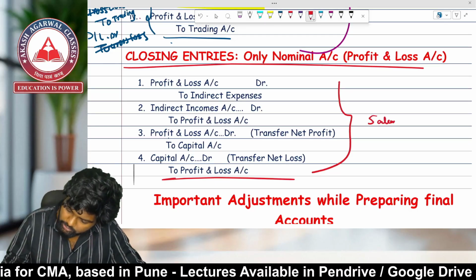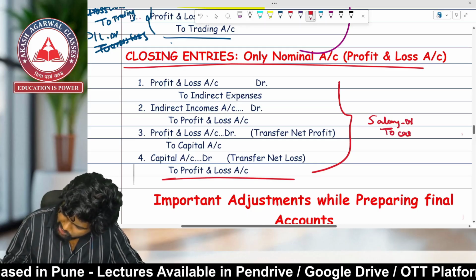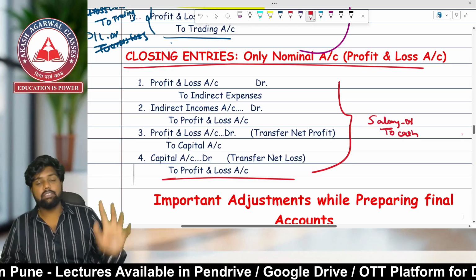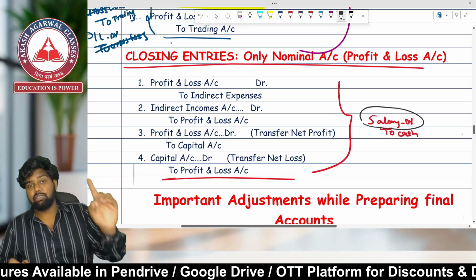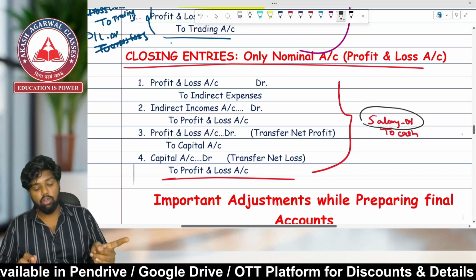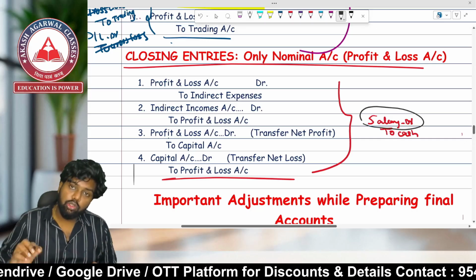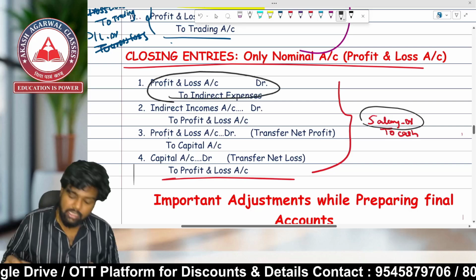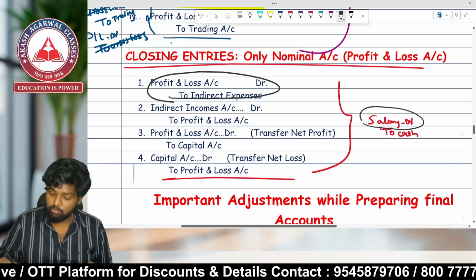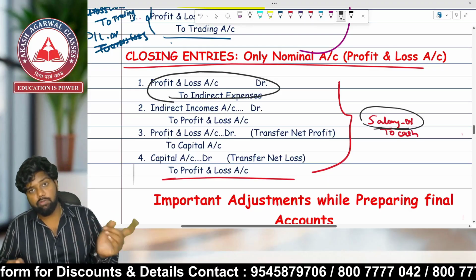Salary account debit to cash. Now, salary is a which account? Salary is a nominal account. It has which balance? Debit balance. For decreasing that debit balance, you have to credit the account. So what entry will you be writing? P&L account debit to salary. Because expenses have debit balance, for decreasing the debit, you have to do credit.